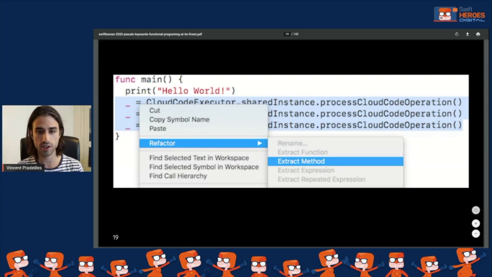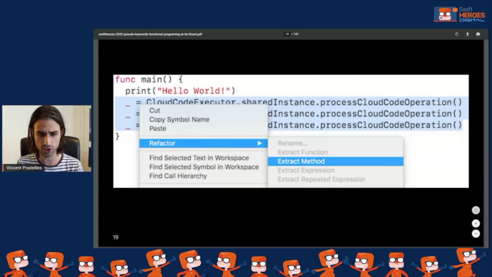Because remember, in Xcode, there is this tool called refactor. Now, it doesn't always work, but when it works, you can select some part of your code and extract this piece of code into a method. It's something that we use a lot of the time, and like with all of the tools that we are familiar with, we don't often take time to think about it, but it's actually a very interesting tool because what it tells us is that any piece of code can be extracted into a function. We can always take a piece of code, wrap it into a function that takes no argument and returns void, and then call this new function.